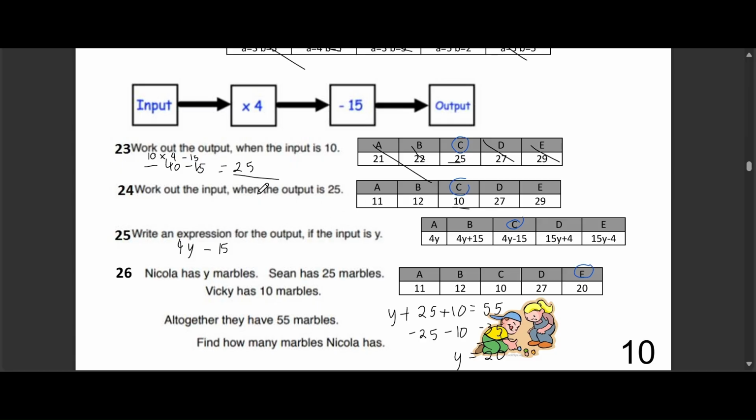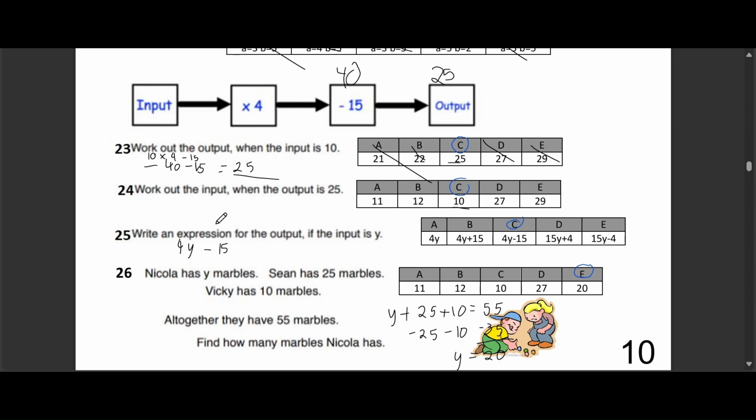We start with the output, which is 25. We need to add 15 to it, which gets us 40. Then, we divide 40 by 4, and that gives us 10. The other options are incorrect because if you use them as the input and follow the rule of multiplying by 4 and then subtracting 15, you won't get 25 as the output.